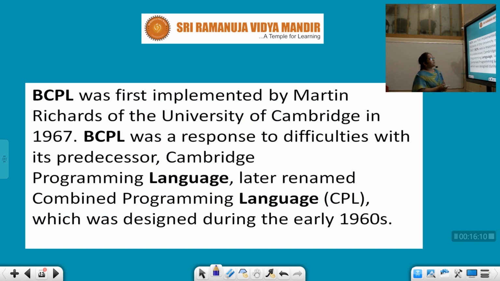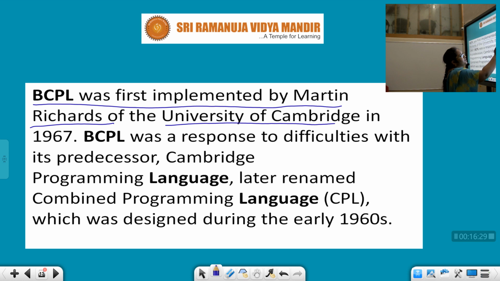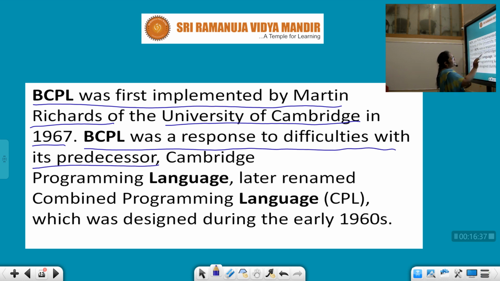Next, BCPL. BCPL was first implemented by Martin Richards of the University of Cambridge in 1967. BCPL was a response to difficulties with its predecessor.